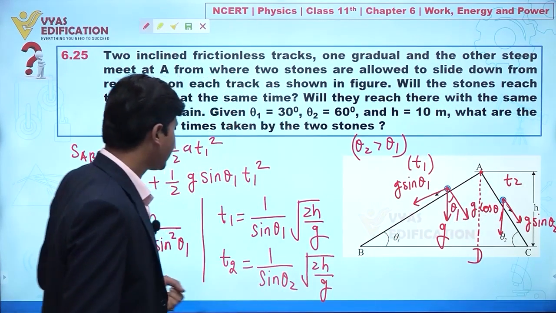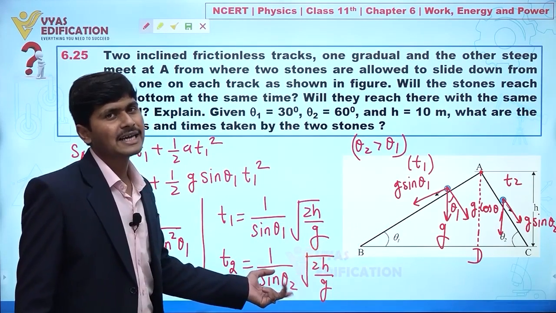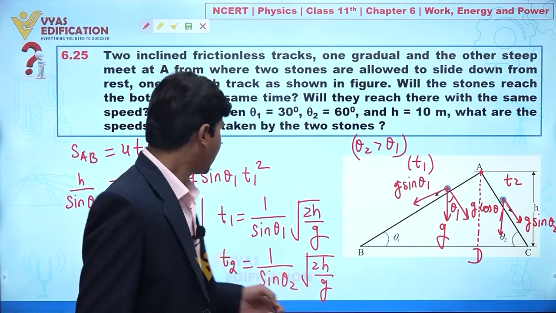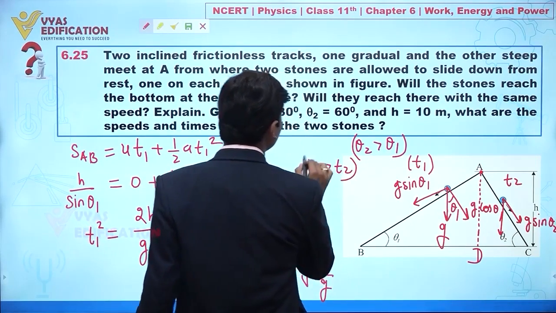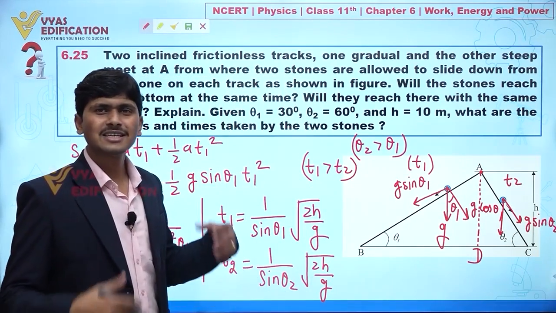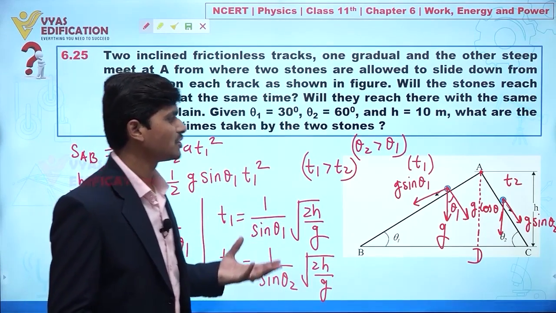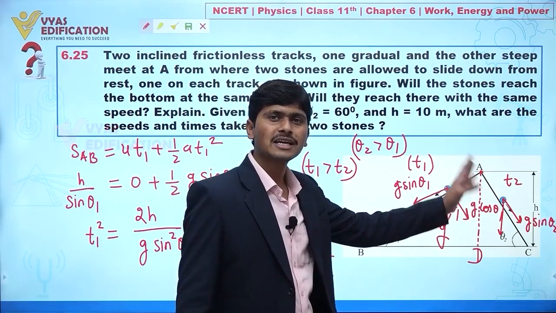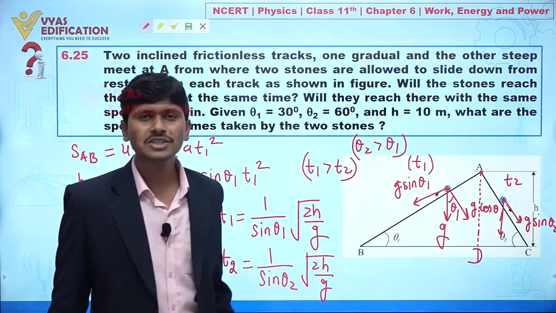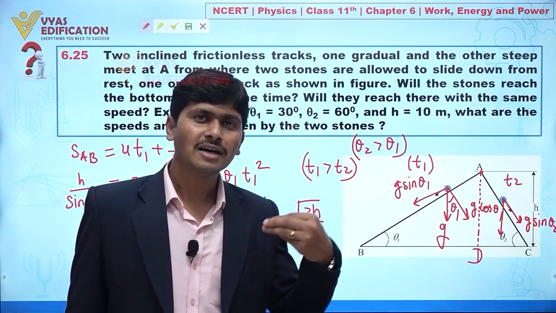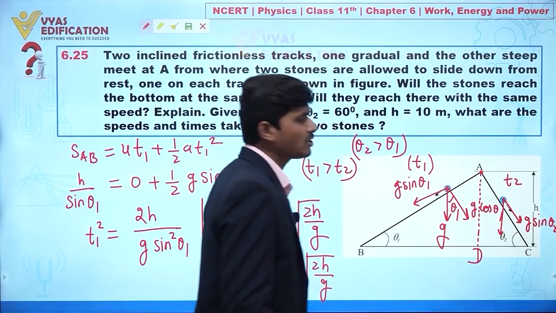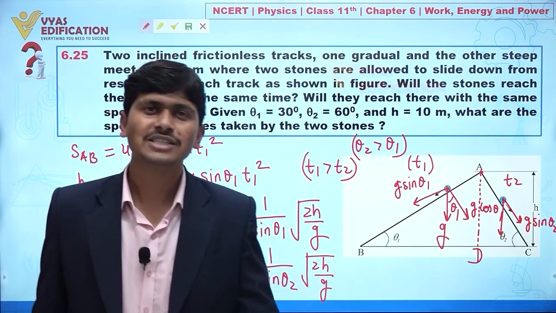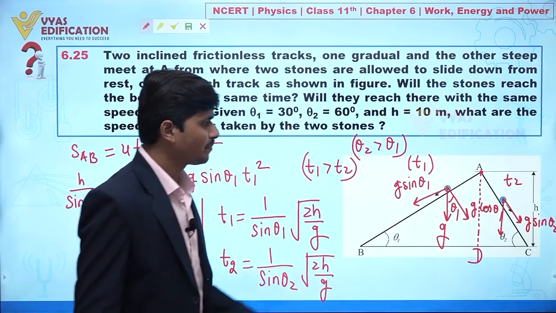When theta 2 is more, sin theta 2 is also more. It means the time taken by stone 1 will be more compared to t2. It's also general logic: if we have more inclination, the stone will come down in less time. So the stone going from A to C will reach first compared to B.